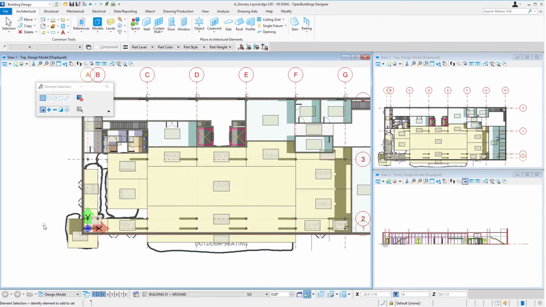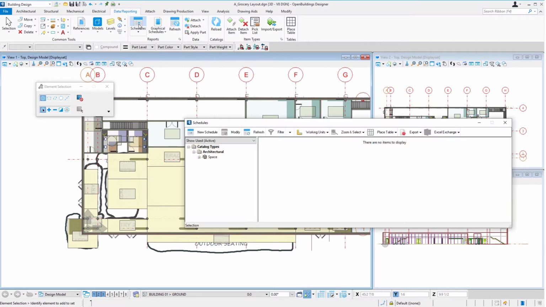But now we're actually going to take a look at the data that is on those spaces. So I'm going to go up to my data reporting tab and open the schedules dialog. Now I have my filter set to show used active, which means it will only show spaces that are in this active file. So that's essentially the food market or grocery store spaces that we just placed. And if I expand this here, I have different layouts available. That's simply different ways to organize the data.